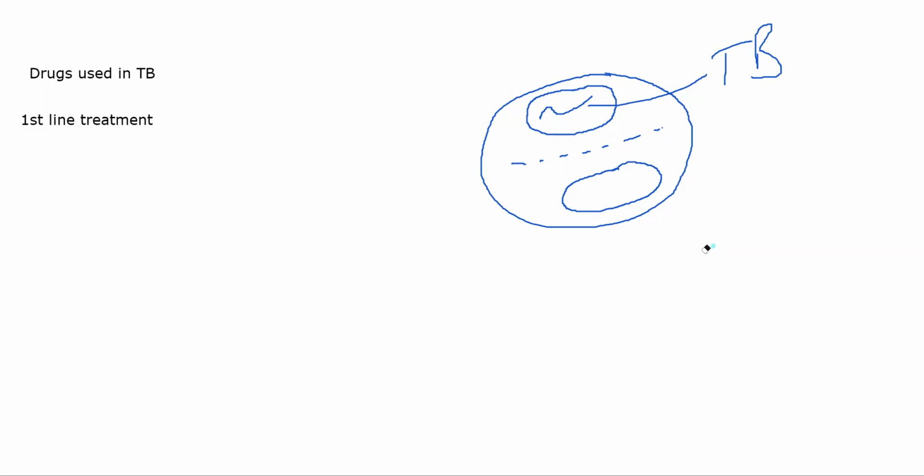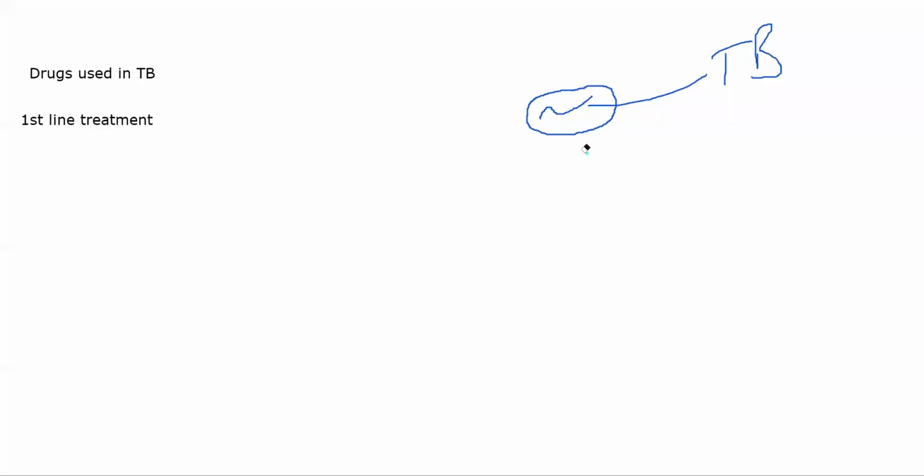If you want a little more detail, I would strongly suggest that you read pathology once, because we already discussed this. Now coming to first line treatment of TB, there are 5 main drugs, as I told you. There is isoniazid. इसको INH बोलते हैं या H बोल के भी लिखते हैं.